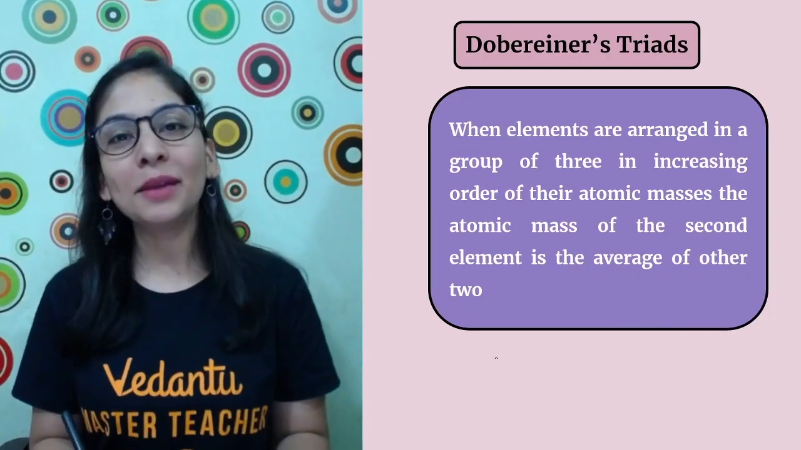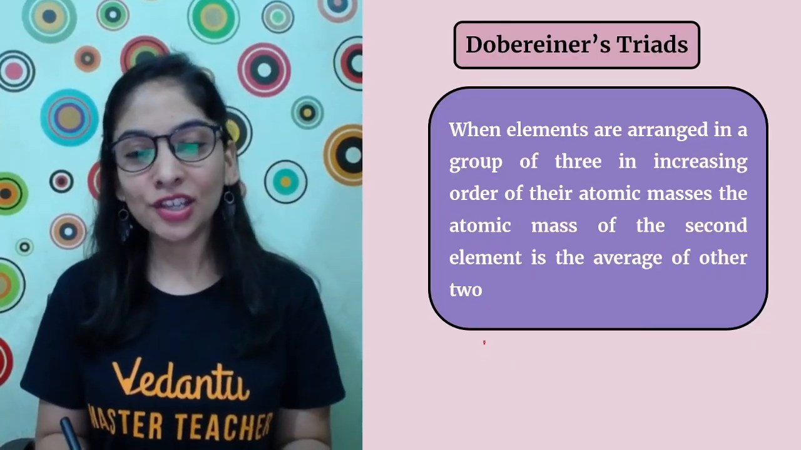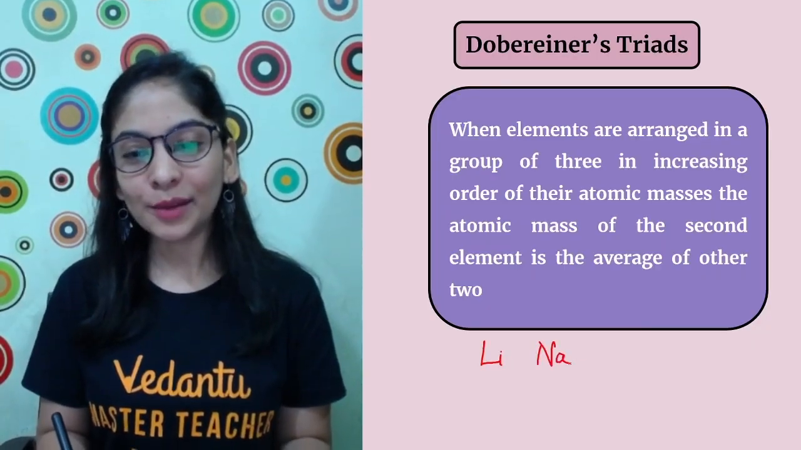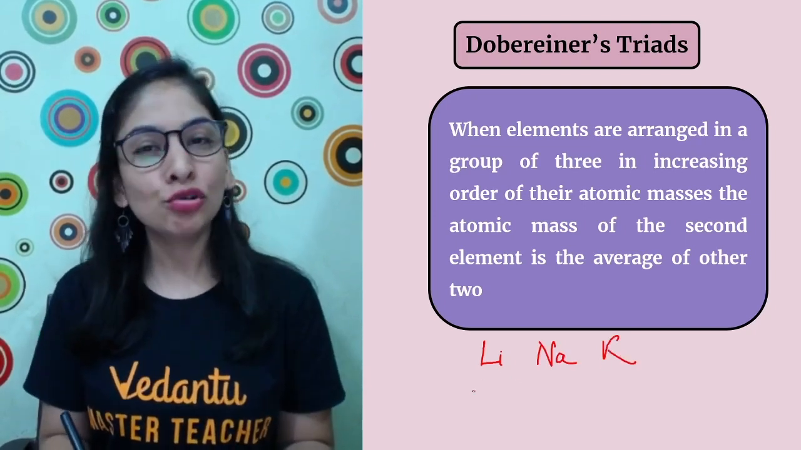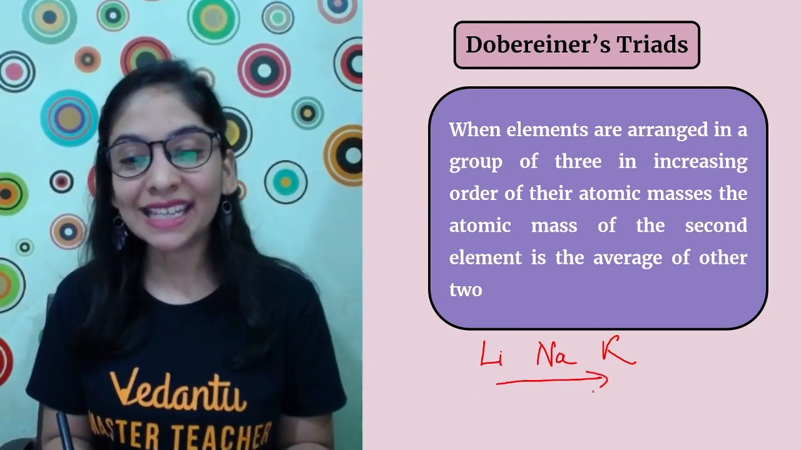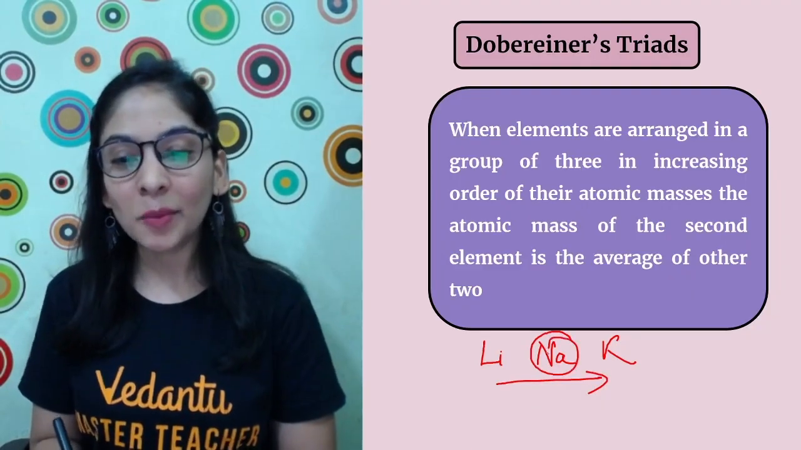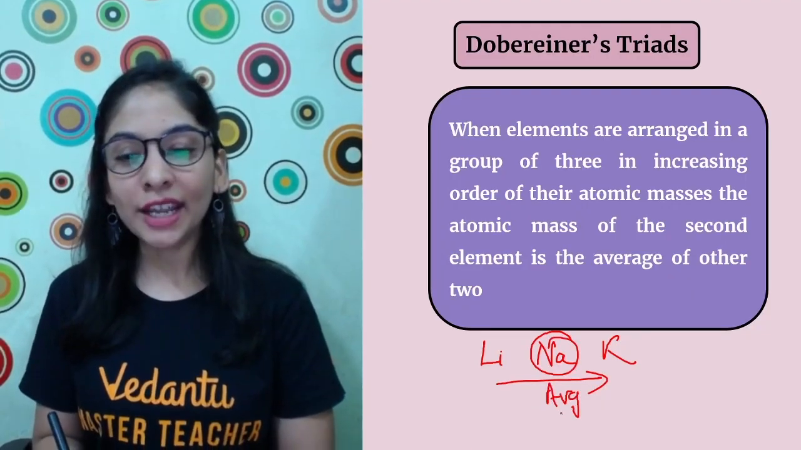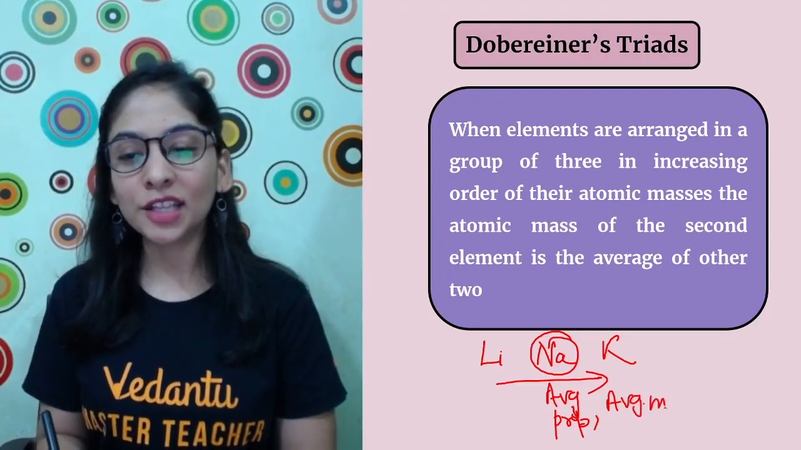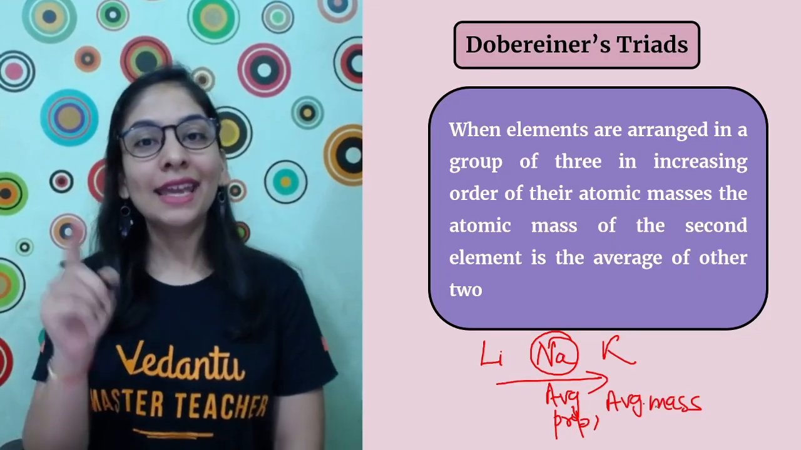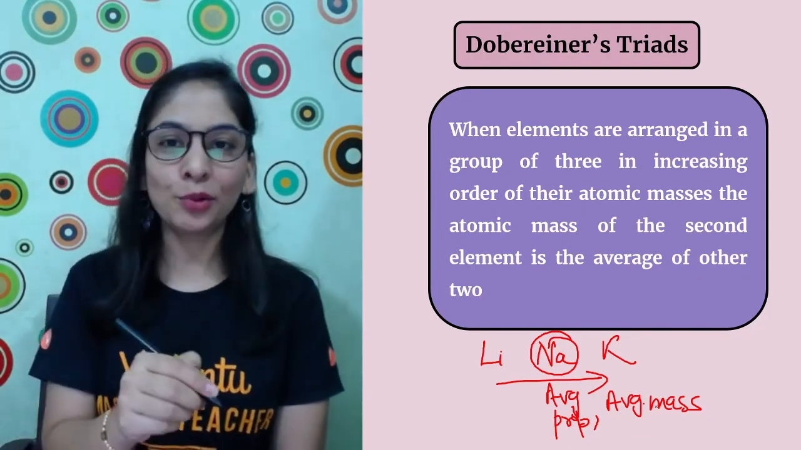So he arranged the elements in groups of 3, triad meaning 3, and let's talk about how he arranged them. Lithium, sodium, potassium is one of the triads he gave. He told that you should arrange the elements with increasing atomic mass in such a way that the middle element has the average property of the first and third, as well as the average mass of the first and third. Here sodium has the average mass of lithium and potassium. I can prove it as well.